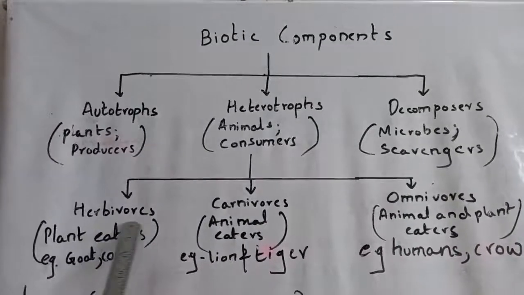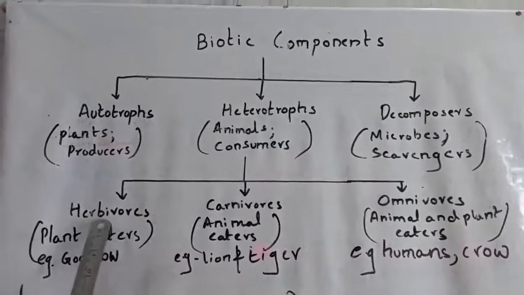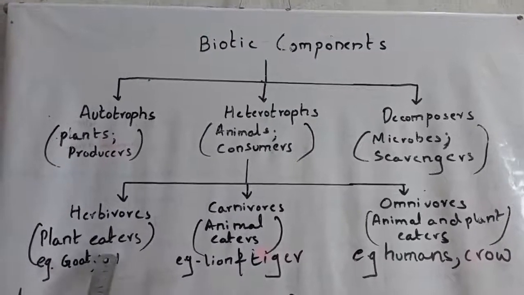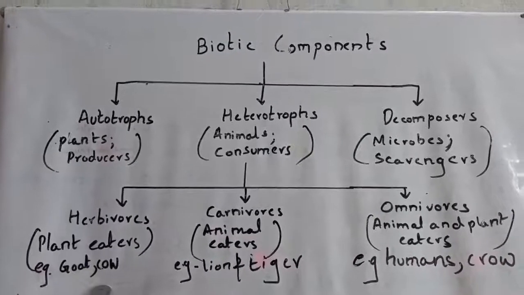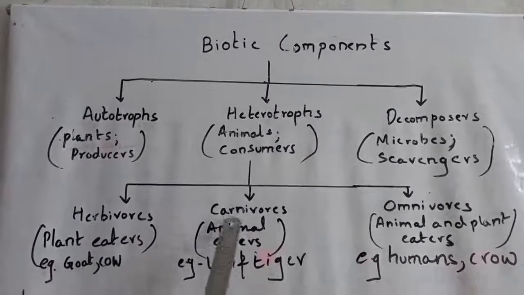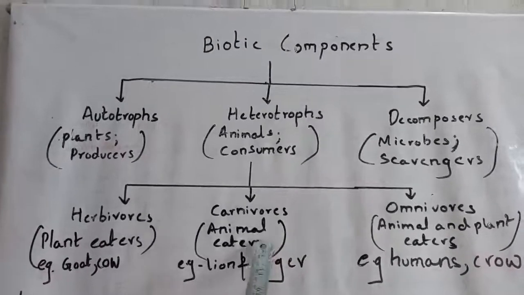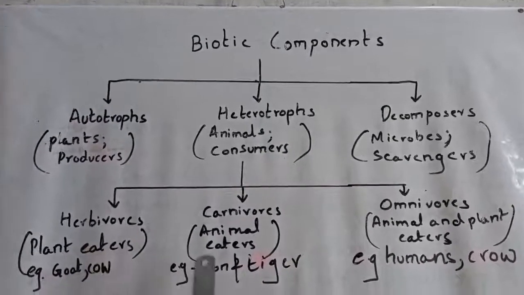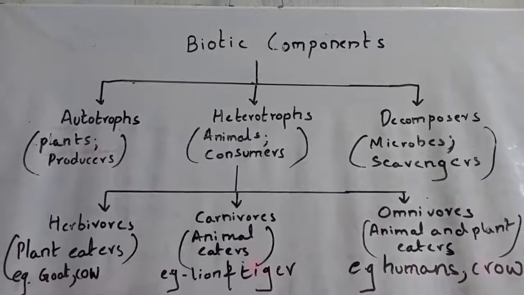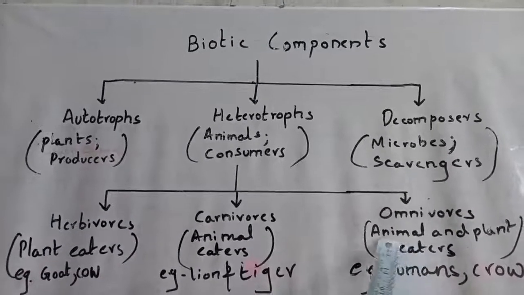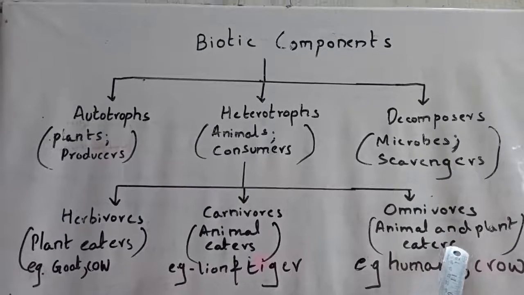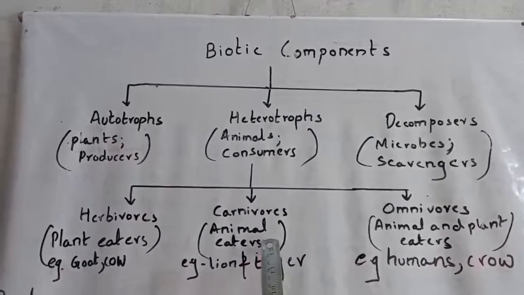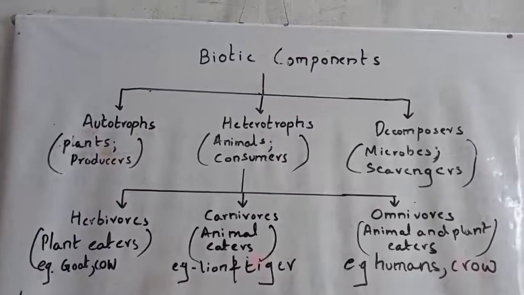Herbivores are called primary consumers. They get their food by eating plants directly, example goat, cow, etc. Carnivores are called secondary consumers. They are dependent on primary consumers for food, example lion and tiger. Omnivores are called tertiary consumers. They consume both plants as well as animals, example crow and human beings.